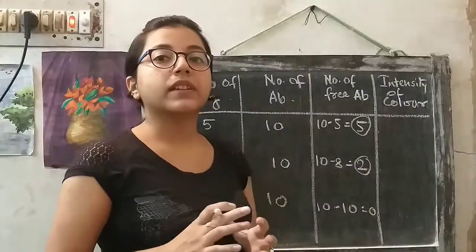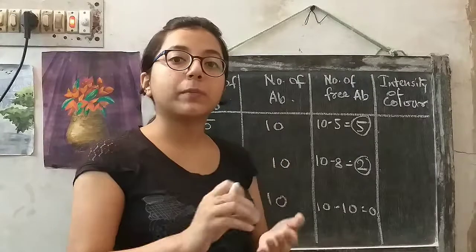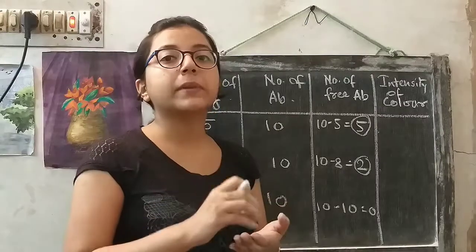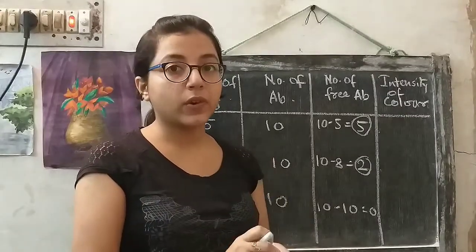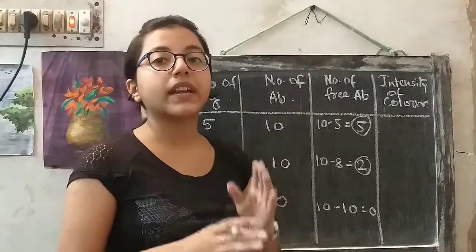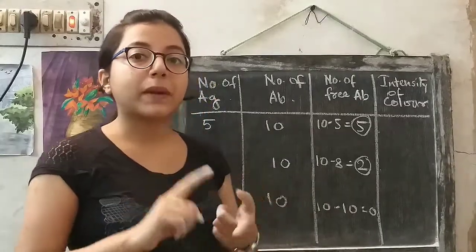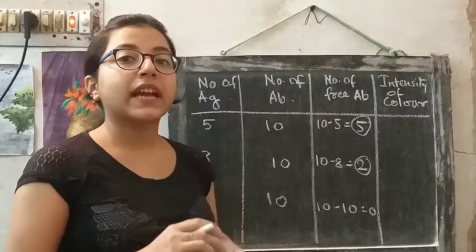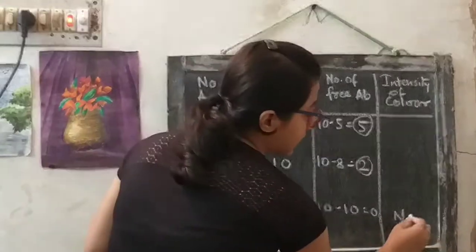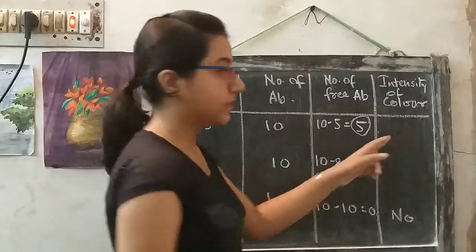So if no primary antibodies are bound to the microtiter plate, what will happen? The secondary antibodies will not bind to the microtiter plate. So the rest of the reaction will not occur, because the secondary antibody cannot bind to the primary antibody first of all, and as a result it cannot react with the substrate, because the secondary antibody can only react with the substrate when it is bound to the primary antibody. This is a condition. So if primary antibody is not available, then secondary antibody cannot react with the substrate and no color will be produced. So there will be no color.